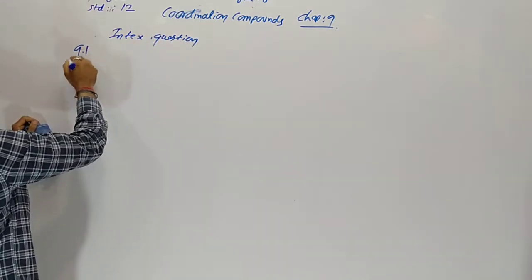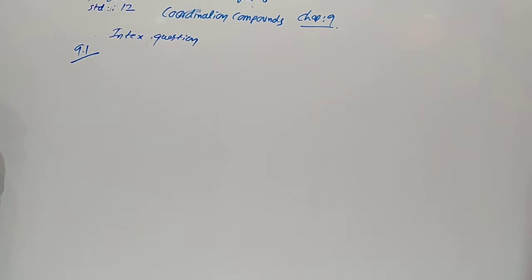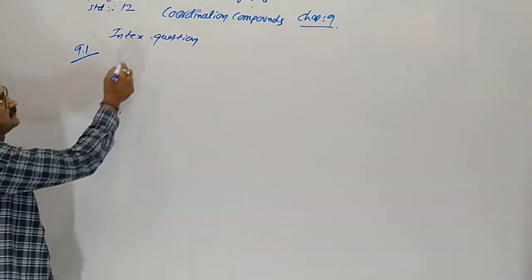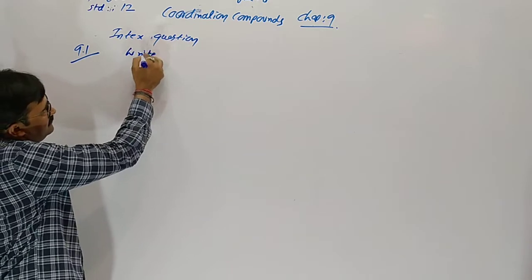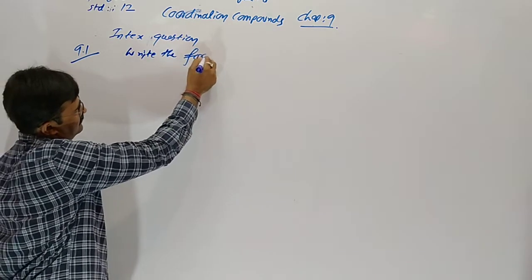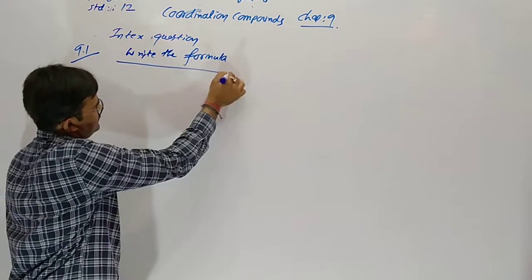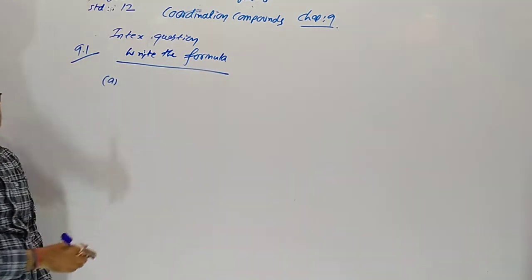In-text question 9.1: first of all, write the formula from the given name. This is very simple.